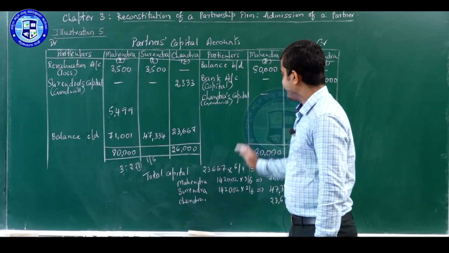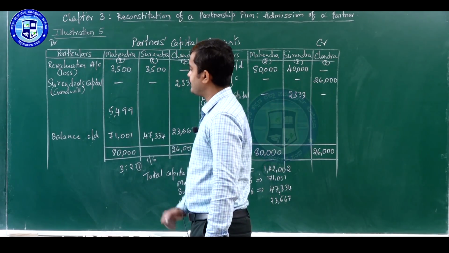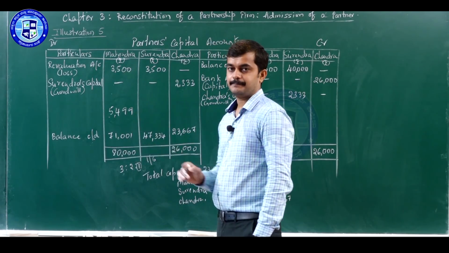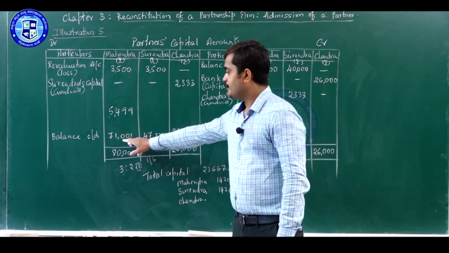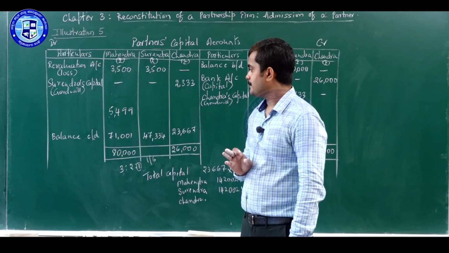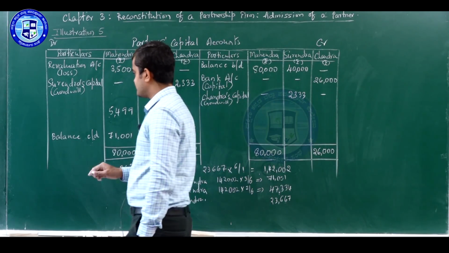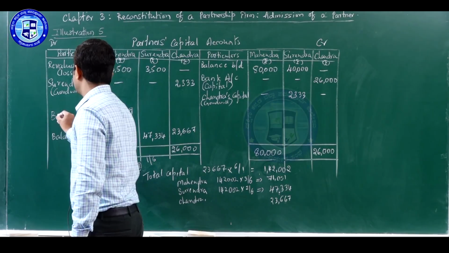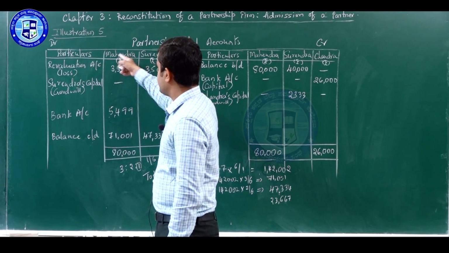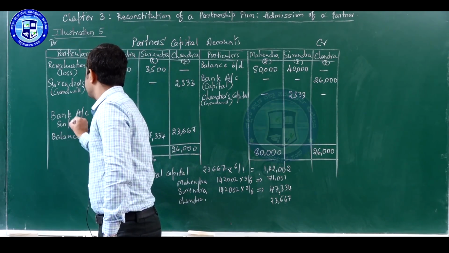So credit side total is greater than debit side total and balance what we get is 5,499. This is nothing but surplus capital. Mahendra should have 71,001 rupee in respect of his capital, but he has more than that. So he can withdraw this surplus from the business. For that, entry will be Mahendra's capital account debit to bank account, surplus withdrawn.